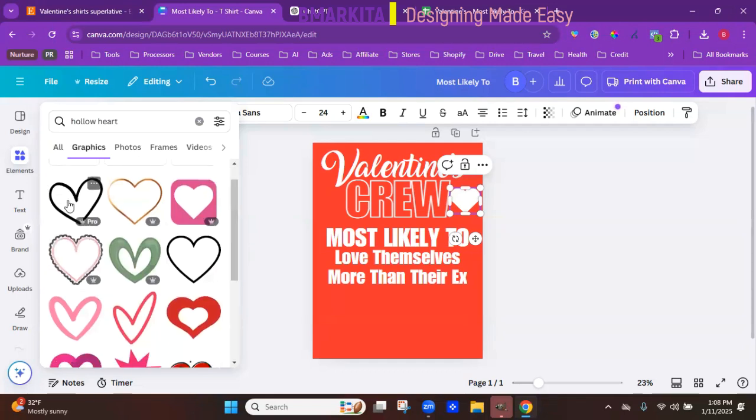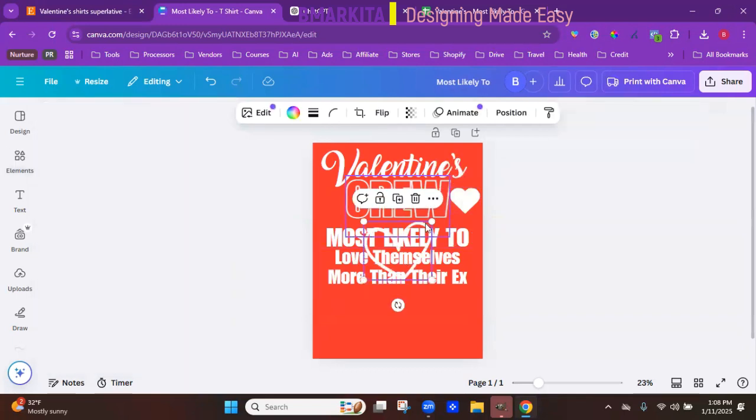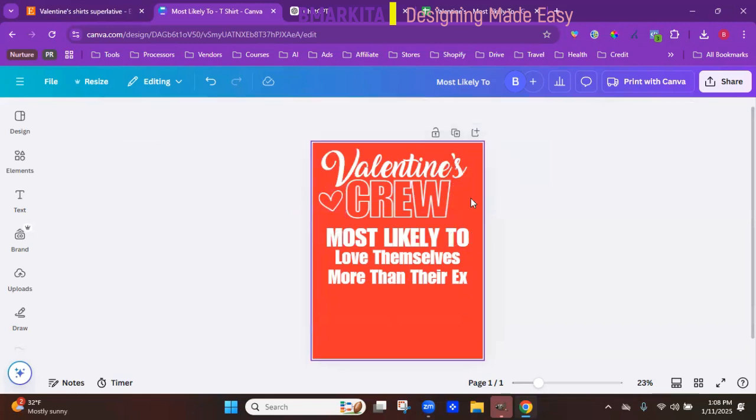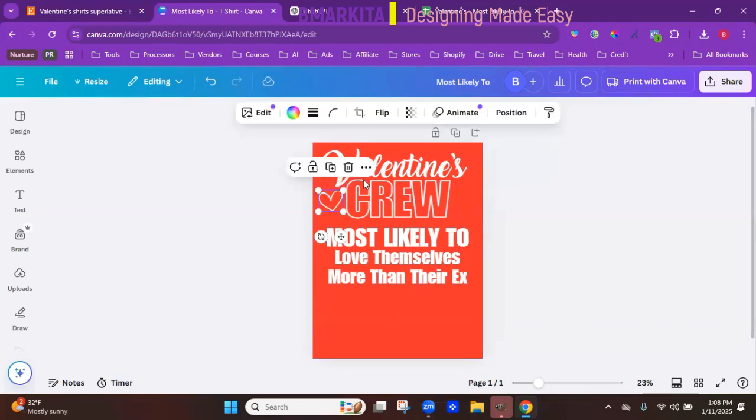I actually like the shape of this one. So I'm gonna grab that one. And if you need to change it to white, go ahead and change it. But mine was already there. Get rid of this one. I'm gonna duplicate this one. So duplicate, drag it up to the other side.